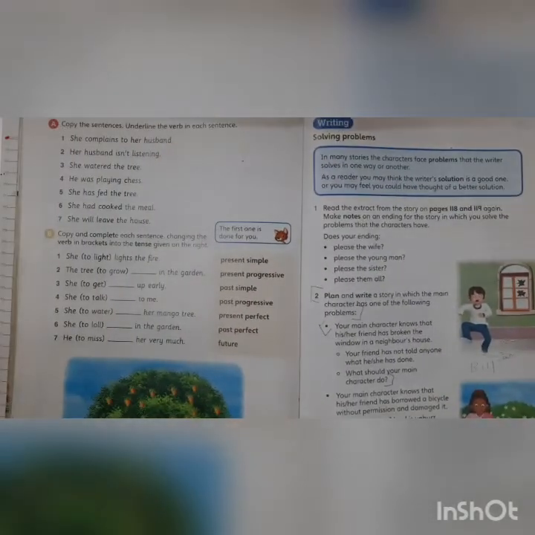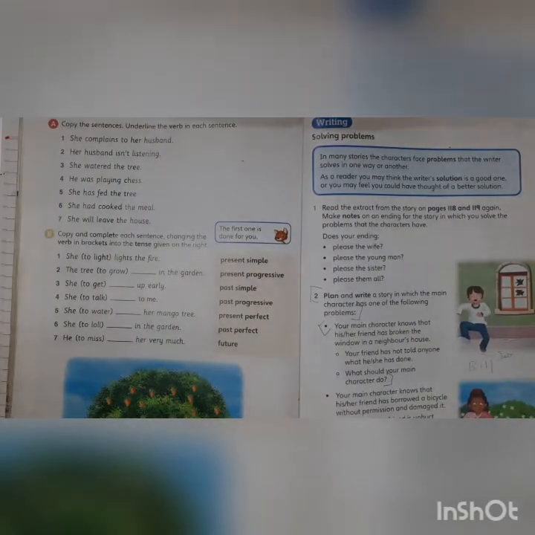Now children, we move to tense. Now children, here please be very careful. Please be very careful. This also we have done many times. Okay, so I'll quickly run through that. So let's start with tense.